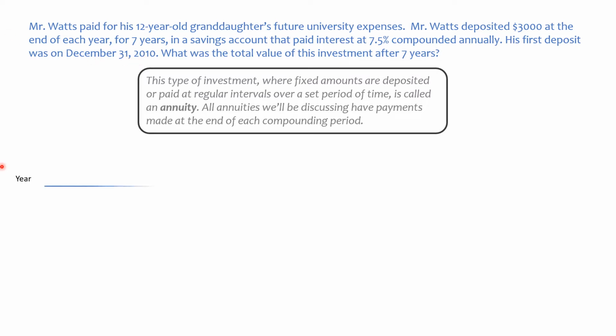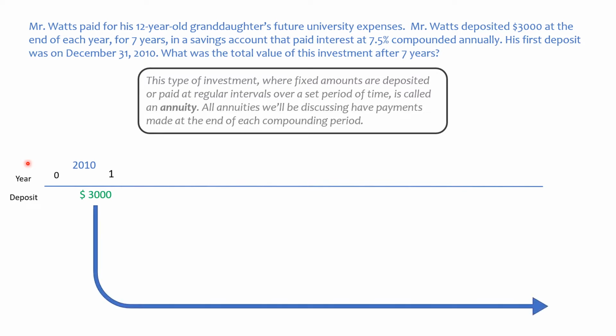So let's take a look. Let's say this is a timeline here of the amount of time his money's being compounded. So the beginning, 0, nothing's happening. They didn't deposit anything at the beginning, but at the end of the first year, so the December 31st, right? So the first year is pretty much over on December 31st at the end of year 1. So at the end of 2010, he is depositing $3,000.